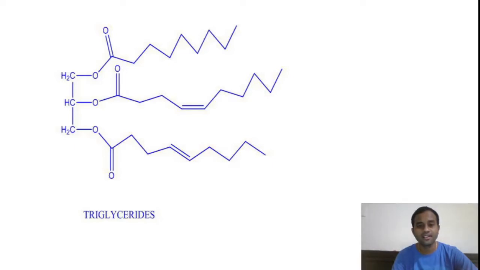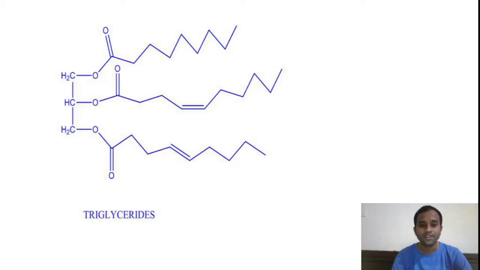These serve as storage of energy in the body, and of course you know fats are nothing but triglyceride esters. What is the main difference between fats and oils? Almost the chemical formula is the same, but oils are liquids at room temperature, fats are solids at room temperature. This is the difference between fats and oils.